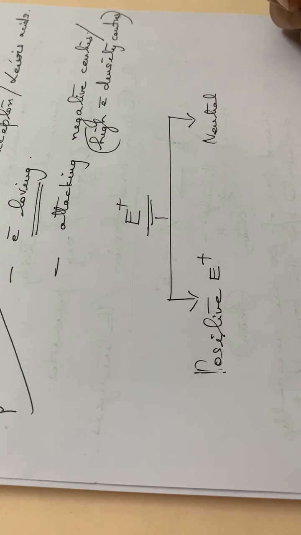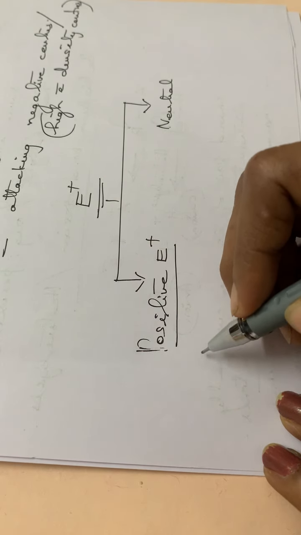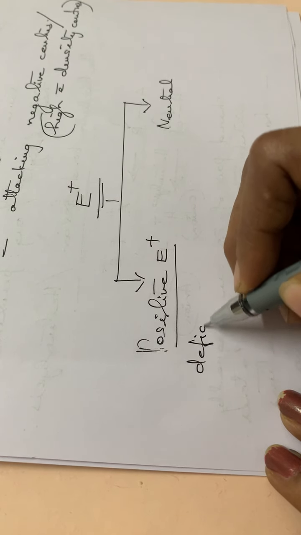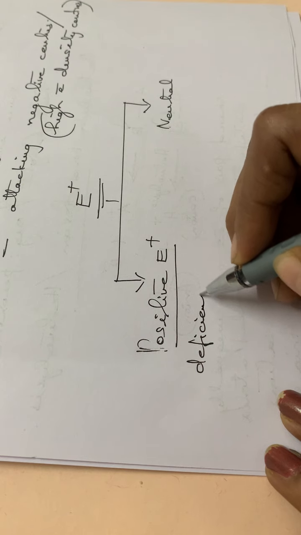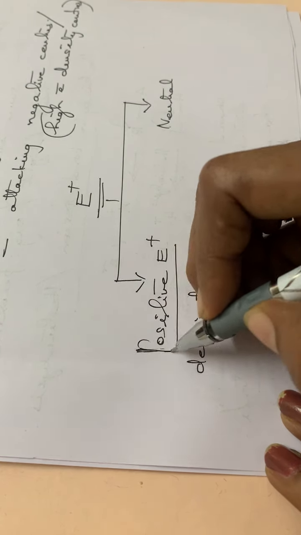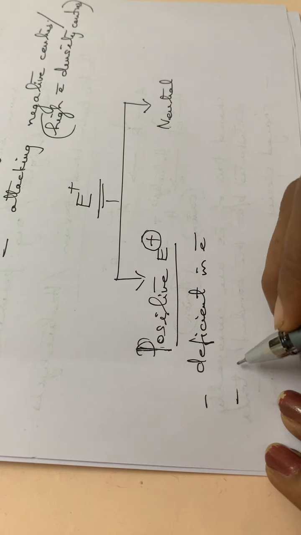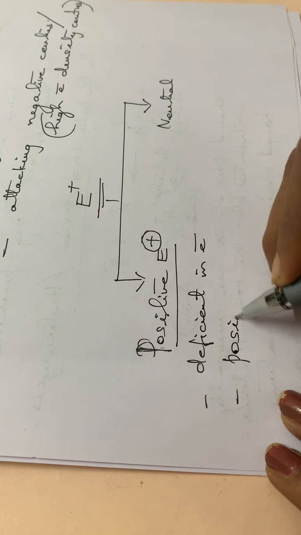Positive electrophiles are deficient in electrons. That is the first point. Also, a positive electrophile carries a positive charge.